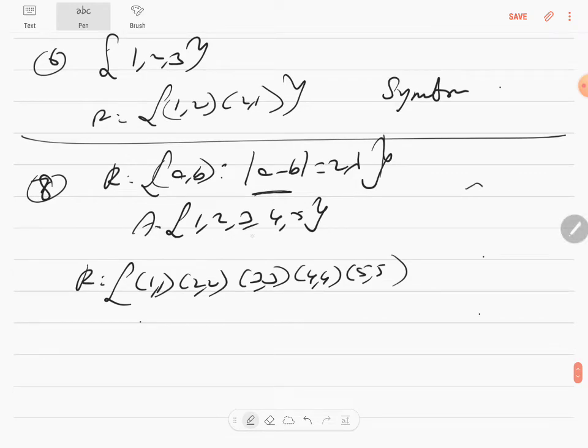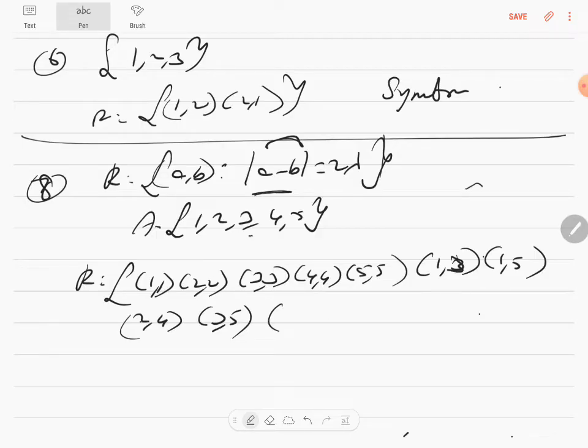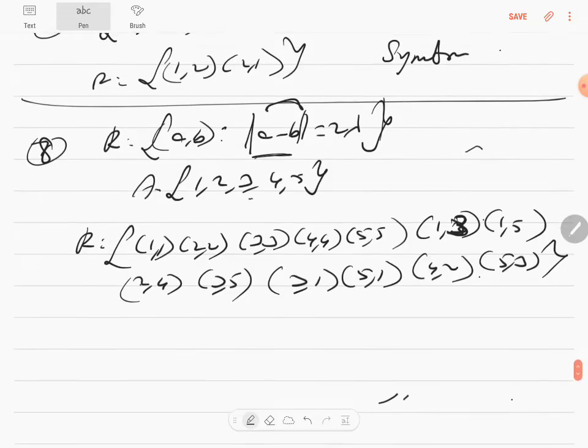Then what else can I write? The subtraction should give an even number. So I can write (1, 3), (1, 5), (2, 4), (3, 5). And since it is mod of 2 lambda, the multiple of 2 can be negative, so I can switch everything. So this will be (3, 1), (5, 1), (4, 2) and (5, 3). Even if we switch, the subtraction will be negative, but yet it is mod, so it will be positive and they're all the same. Therefore it is symmetric.